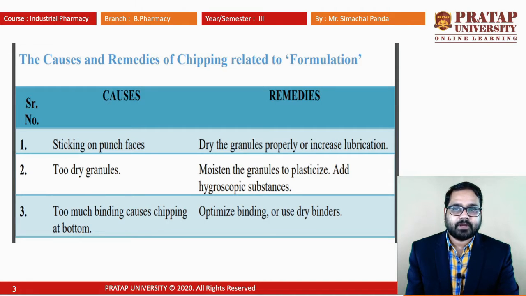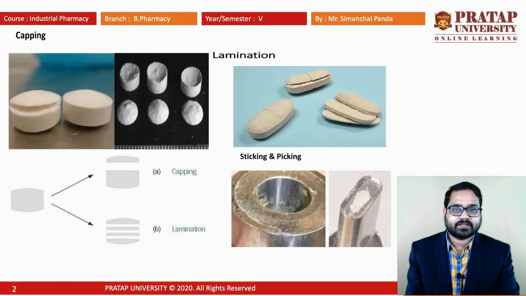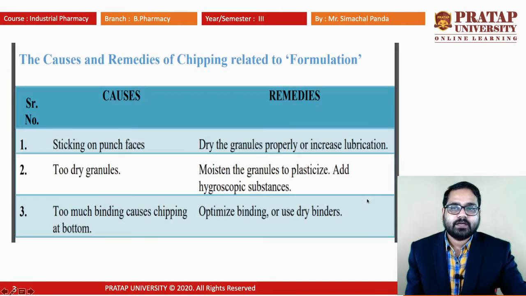First one is chipping. The first cause is sticking on the punch face, as I discussed earlier. These are the punch faces; this may be the upper punch or the lower punch. Due to that, sticking takes place. I told that whenever we dry the granules properly or add a lubricant, there is less moisture content, and the sticking on the punch face can be reduced.